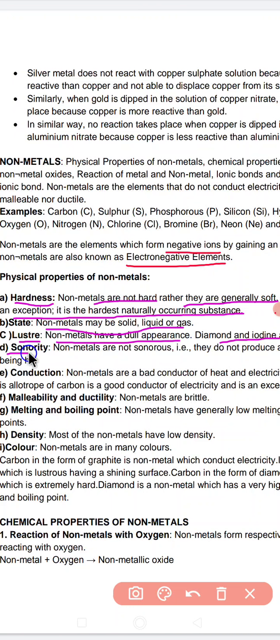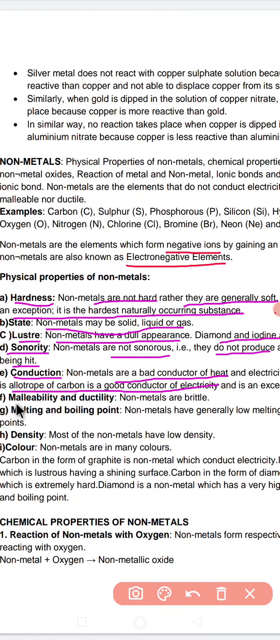Next is sonority. See, non-metals are not sonorous, that is, they do not produce any gonging sound when they are hit. The next property is conduction. Non-metals are generally bad conductors of heat and electricity. An exception is there. One of the allotropes of carbon is called graphite, and that is able to conduct electric current.